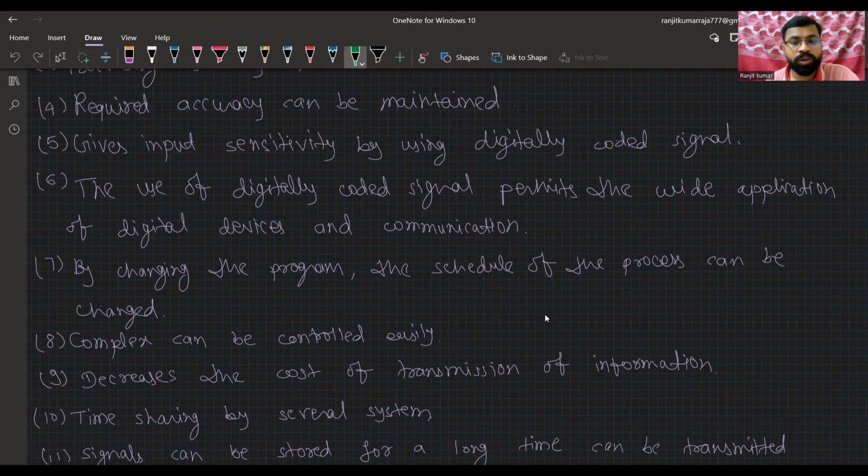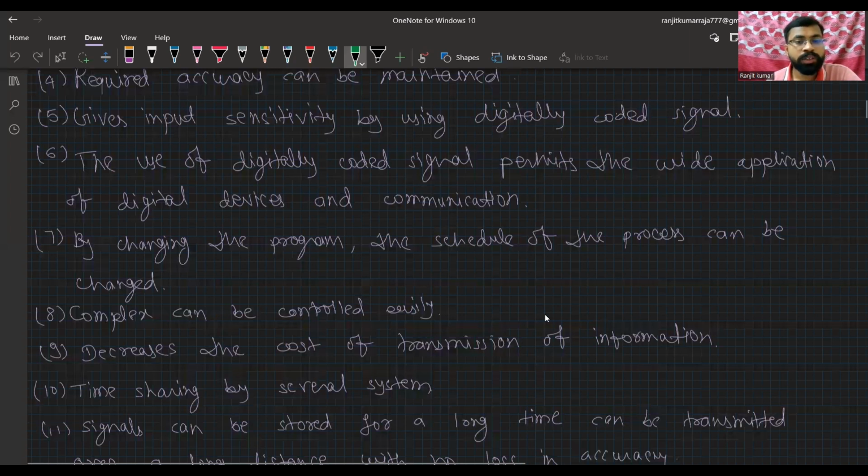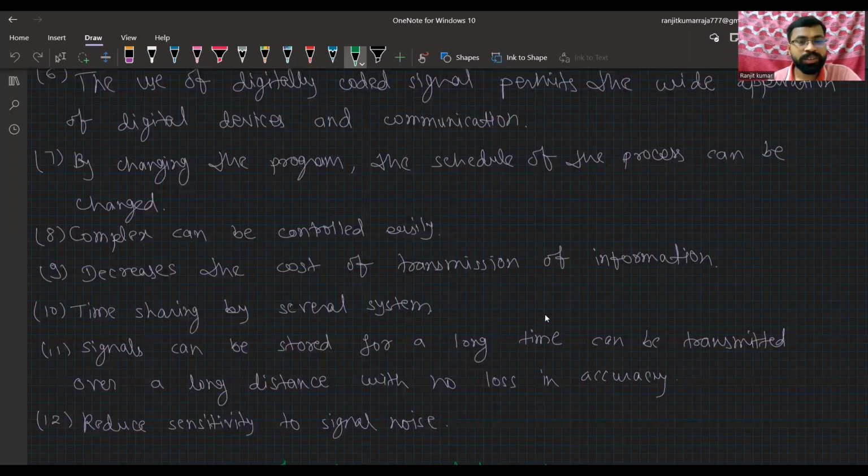Okay, by changing the program, the schedule of the process can be changed, only with the help of changing the program. For digital control system, we can use a MATLAB program, and in MATLAB we can change the schedule of the process. After that, complexity can be controlled easily, which means any complex computation can be controlled very easily in the digital control system.